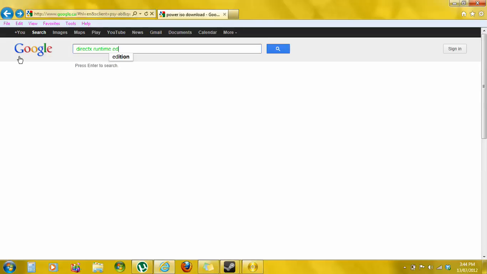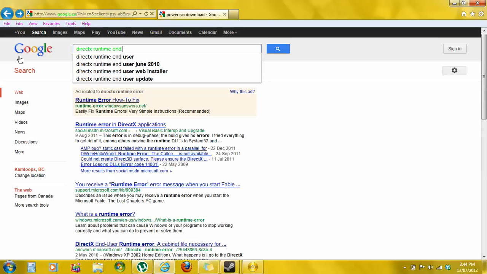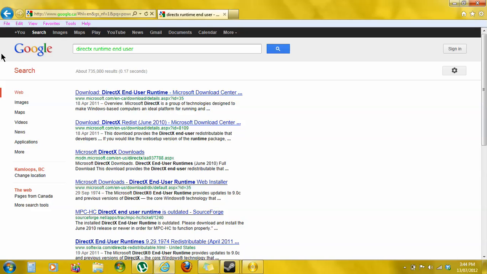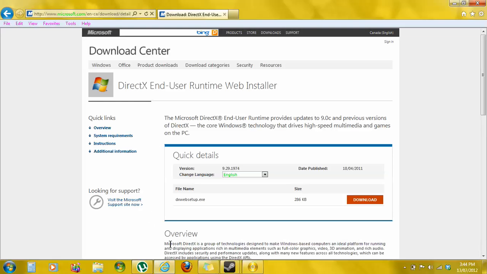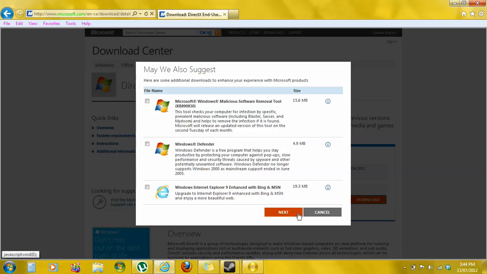Remember to put end user. And then you just go to the top one right up here. And then you would click download, and then you would click next, and then your download will pop up.